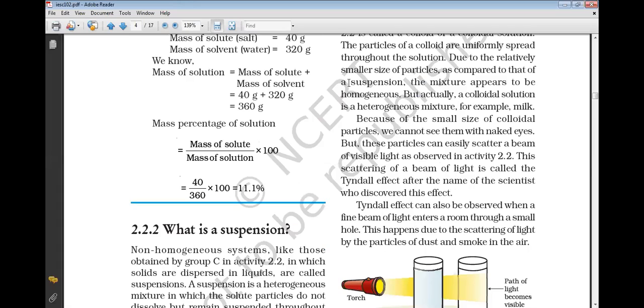Colloidal solution means it is again a heterogeneous mixture, like milk, which I gave you as an example. Okay, when milk is dissolved in water, when you put water in the milk, we cannot tell, but this is a colloid solution. The thickness of the milk remains inside the water, evenly.